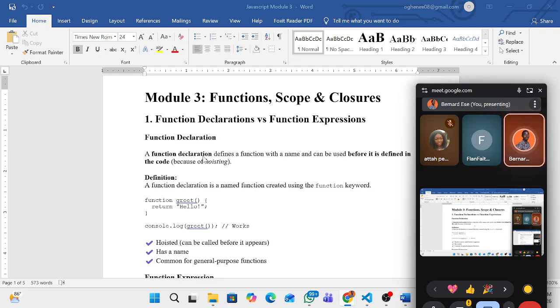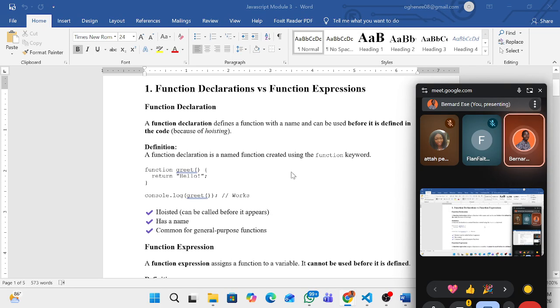So function declaration, a function declaration defines a function with a name and can be used before it is defined.